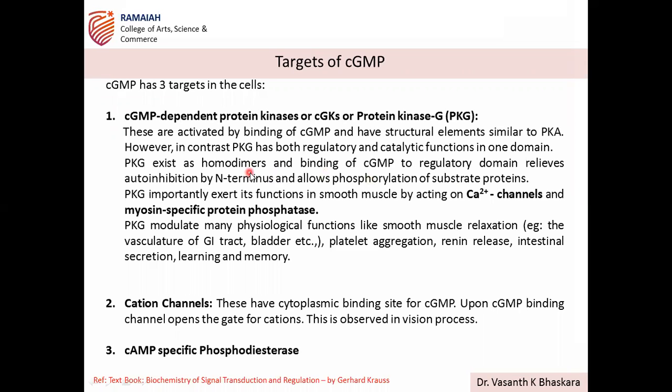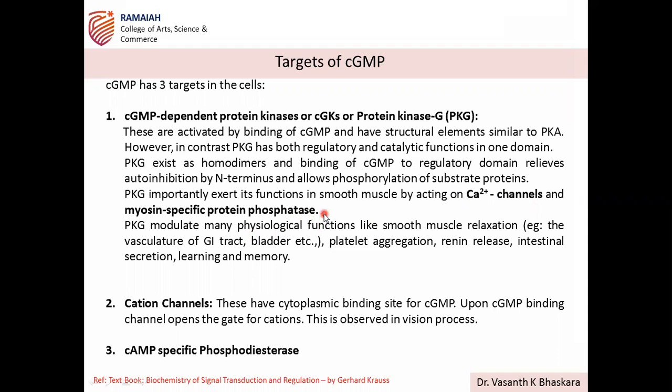Here it has two domains, two motifs in the same peptide, one regulatory and one catalytic. Understood, all of you?